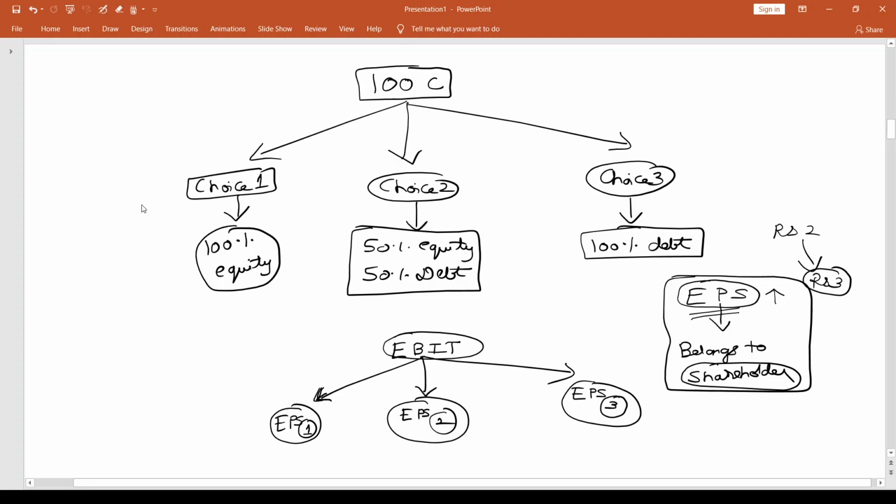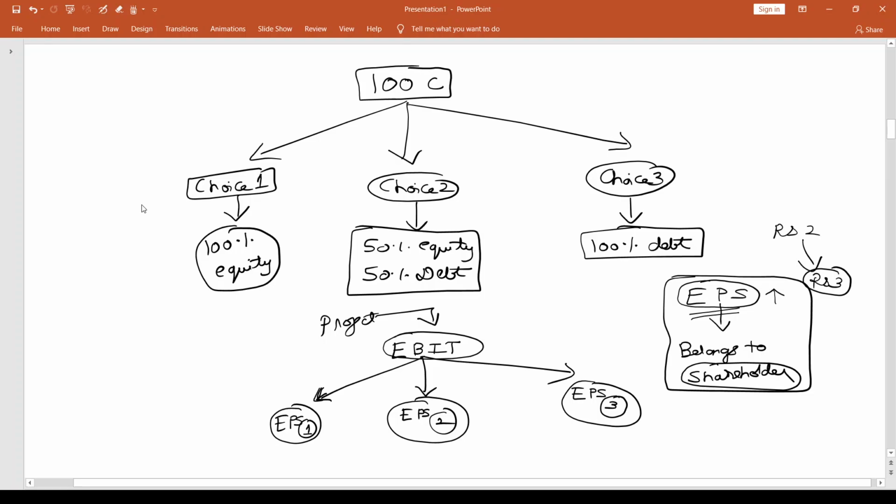So shareholders' wealth maximization being the primary goal, it is natural for us to look at the impact of anything on the EPS. So there is the project. The project is going to give us some operating profits. Whatever source of finance you adopt, the operating profits are going to be the same. But when we know that the impact on the EPS is going to be different, obviously, if I'm talking about shareholders' wealth maximization, I am likely to go for that source of finance which gives me the highest EPS.